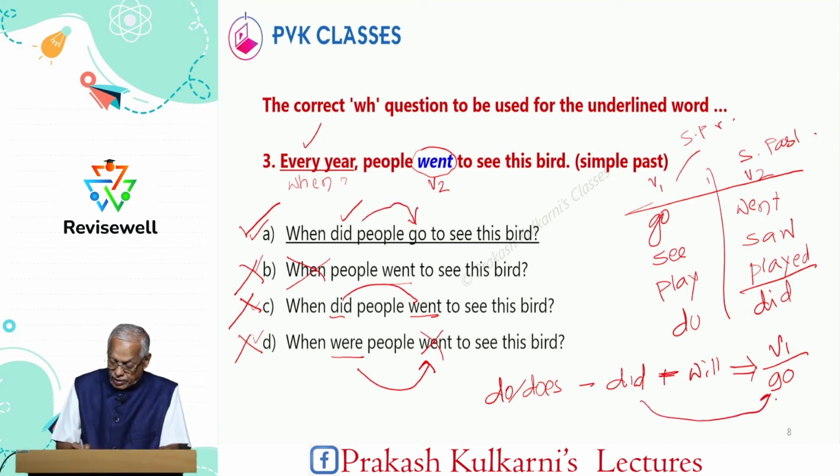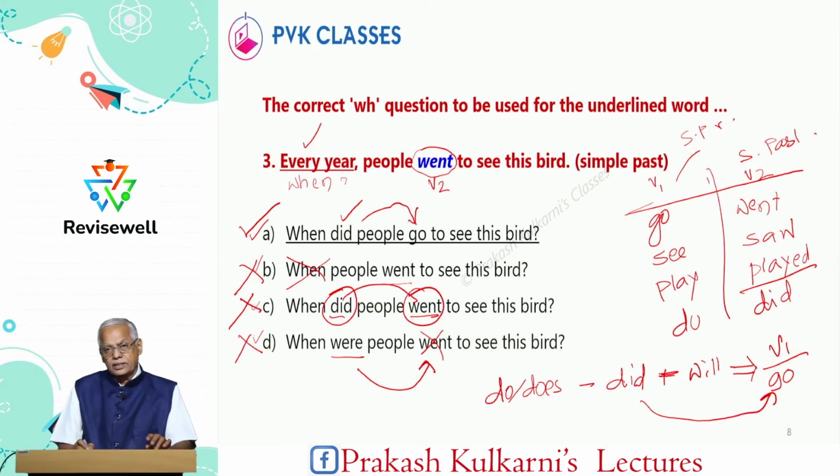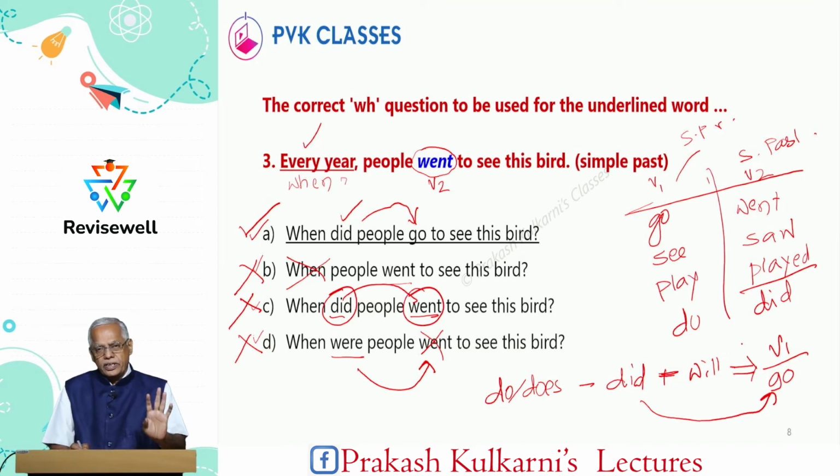Did followed by we. So we should be very careful in framing questions. Okay. Now in this there is a double past tense. In one sentence, double past tenses are not allowed in English.